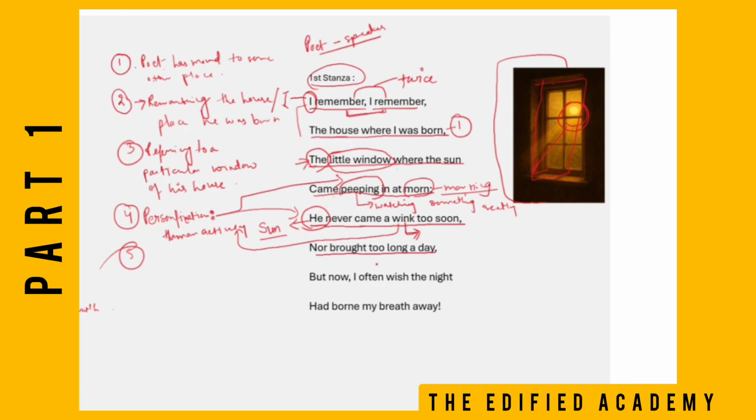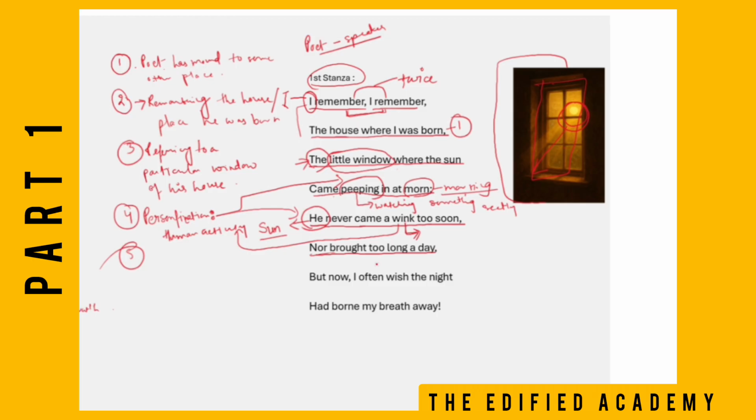So he's saying that the sun is never too late, nor brought too long a day. Here the poet says that the sun is always on time, and just look at the punctuality of the sun, that he is always on time in the morning, and he knows when to set down in the evening. So the poet is referring to the sun, using "he".